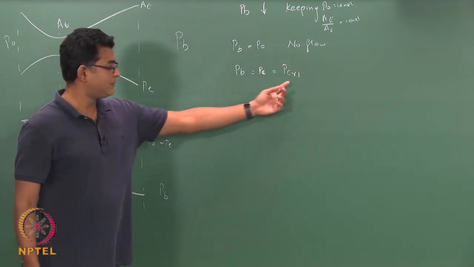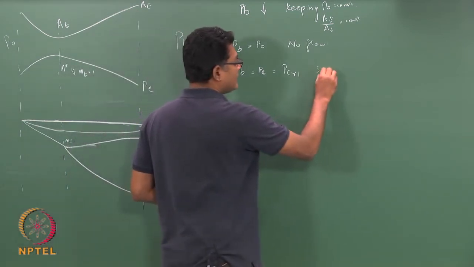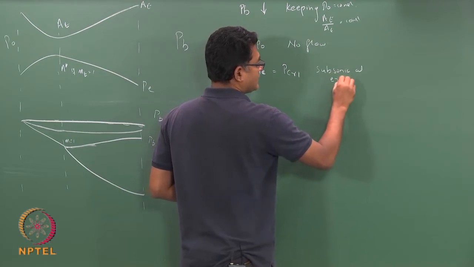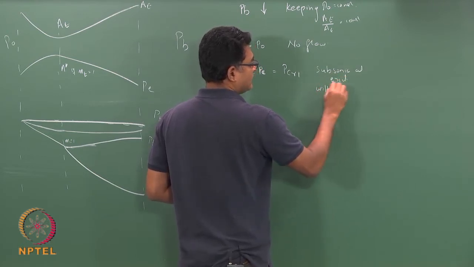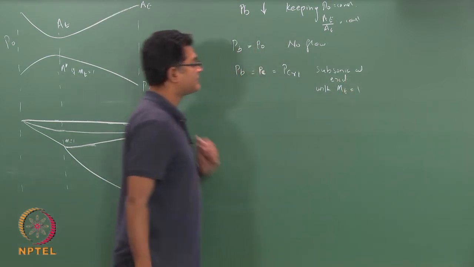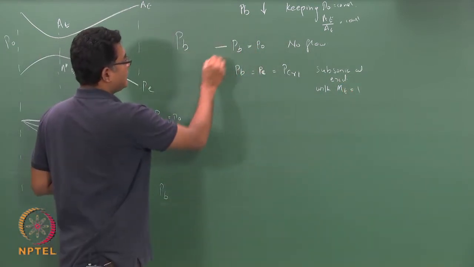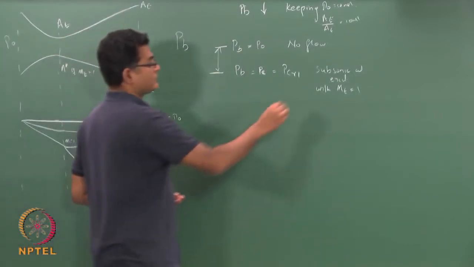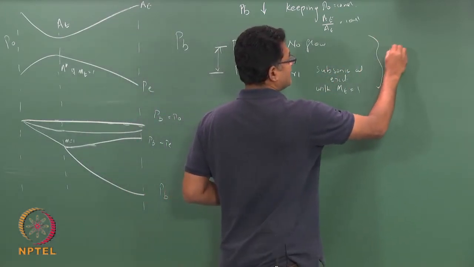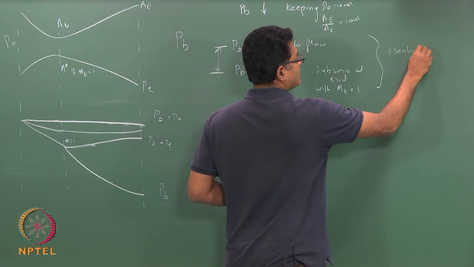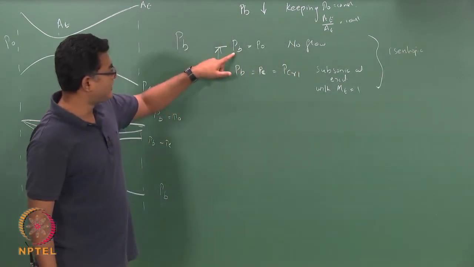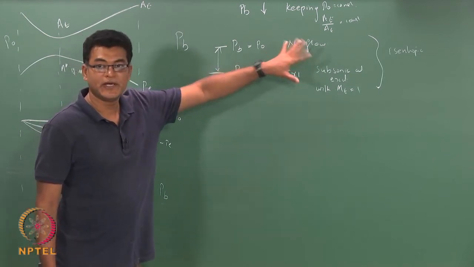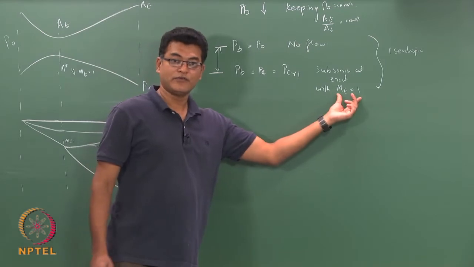Once I reach P critical 1, I will have a subsonic flow at exit with Mach number at throat equals 1. In between these two values I have infinite cases which are all isentropic solutions, meaning I can have any value between Pb and P critical 1, and all those solutions would be isentropic, but the Mach number at throat will not be equal to 1.